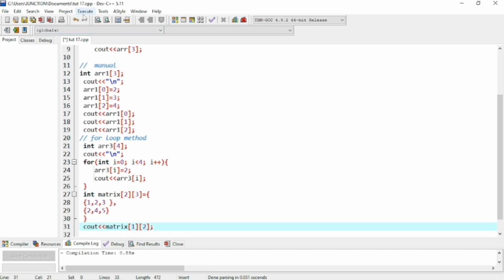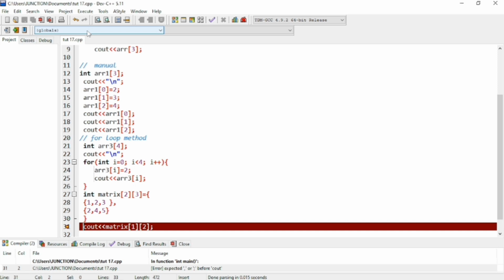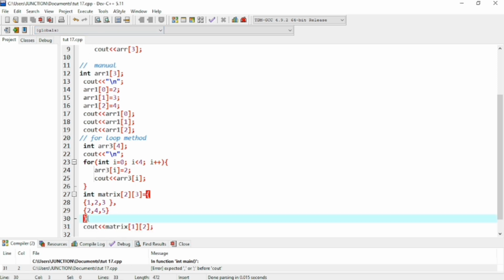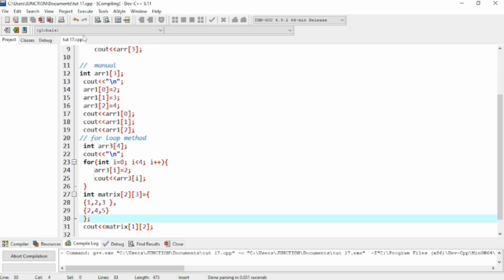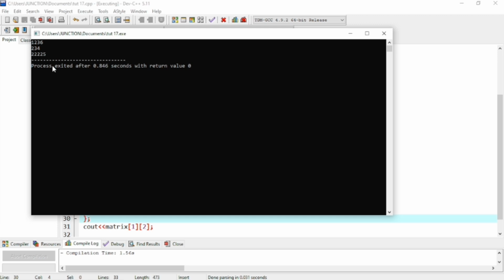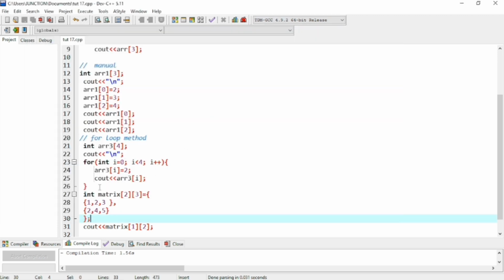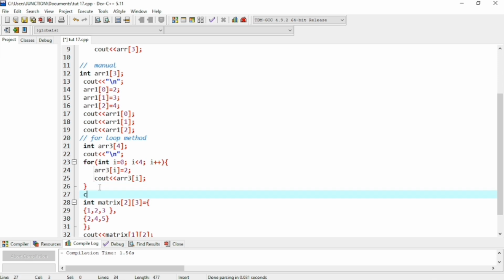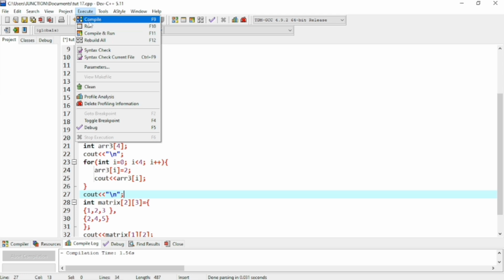If I compile and run, you will see it's saying there is a cout error. We have to also use a semicolon here. And if I compile and run, you will see that 5 will, sorry, I forgot to give a line break, so I will use a backslash n, then compile and run.